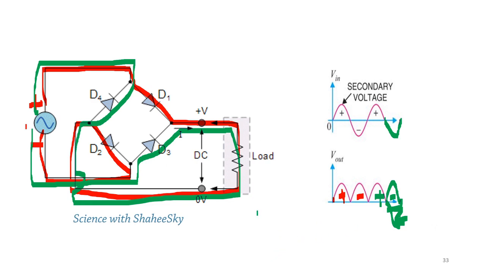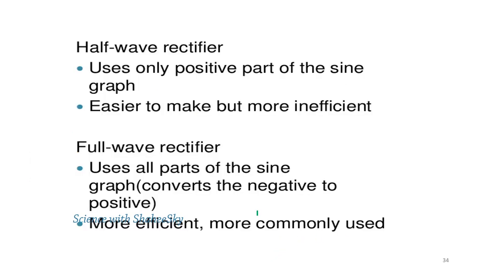So the half wave rectifier uses only the positive part of the sine graph and is easier to make but more inefficient. The full wave rectifier uses all parts of the sine graph, converting the negative to positive, and is more efficient. The more commonly used rectification is full wave rectification.